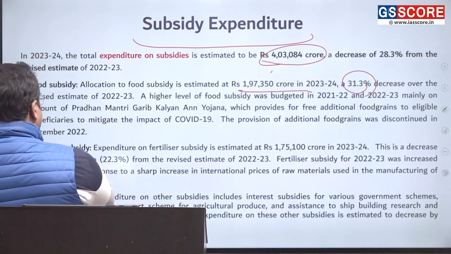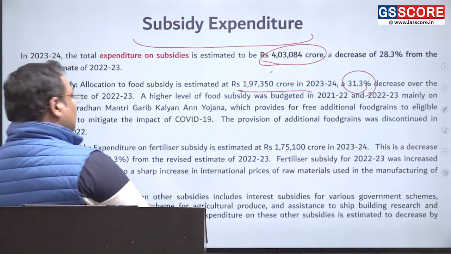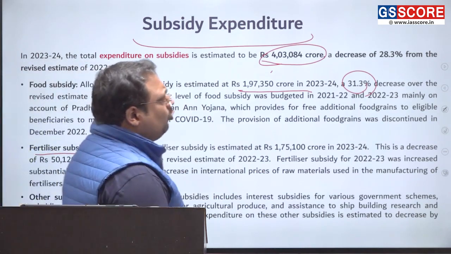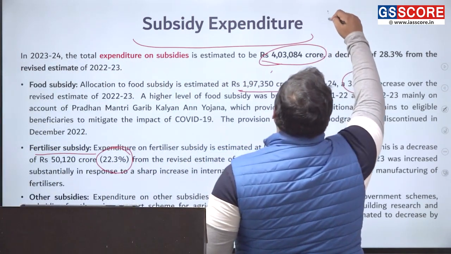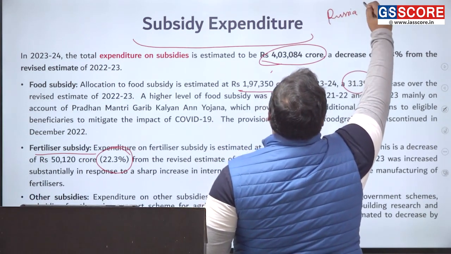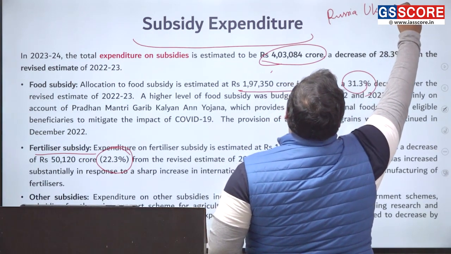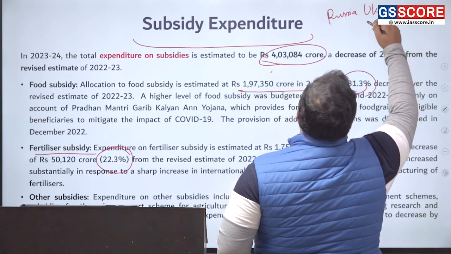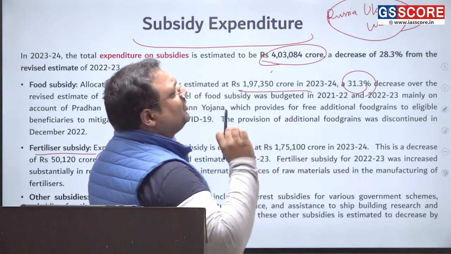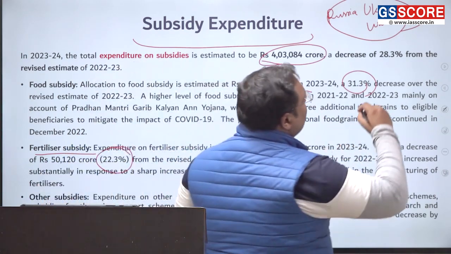And then the fertilizer subsidy. So fertilizer subsidy is also decreasing by 22%, and this is also because of Russia-Ukraine war. So Russia and Ukraine, they are very big suppliers of wheat.